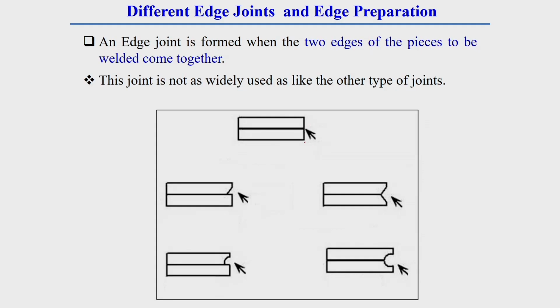Like here you see this first category, as no edge preparation is made, that is why this joint's name is square groove edge joint.